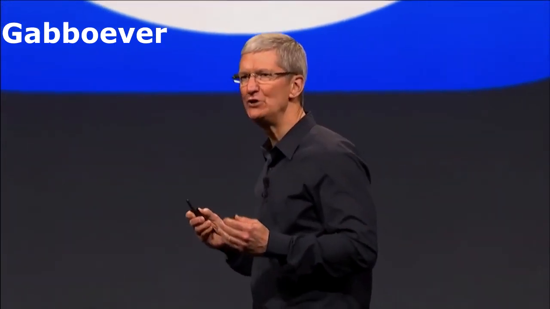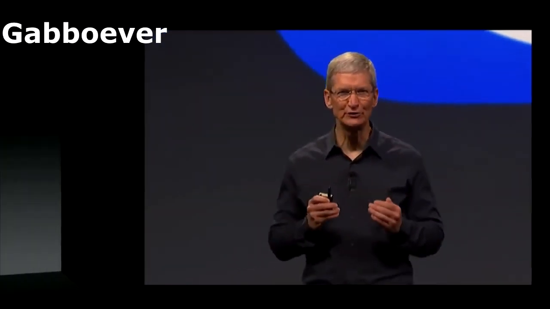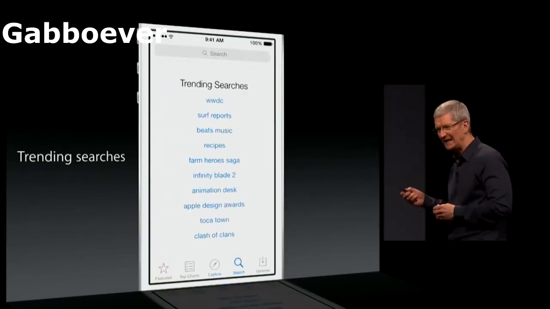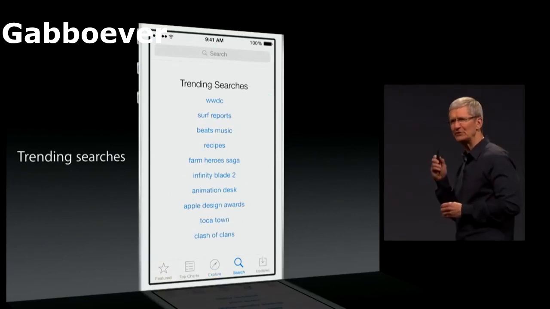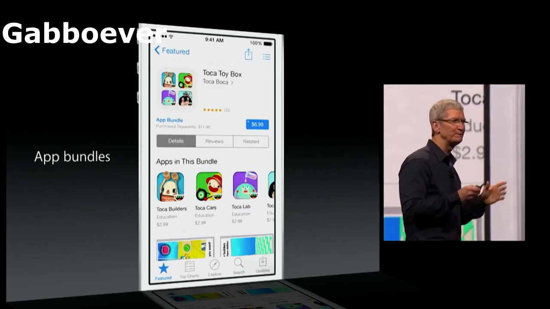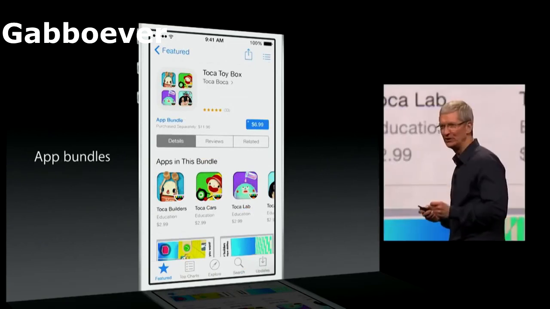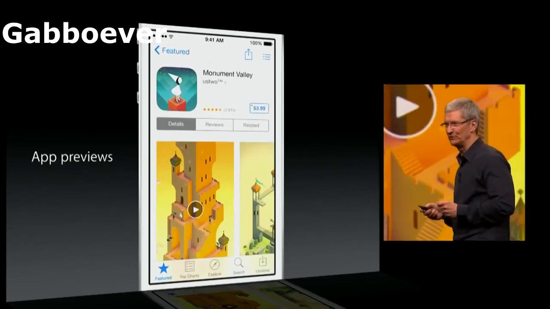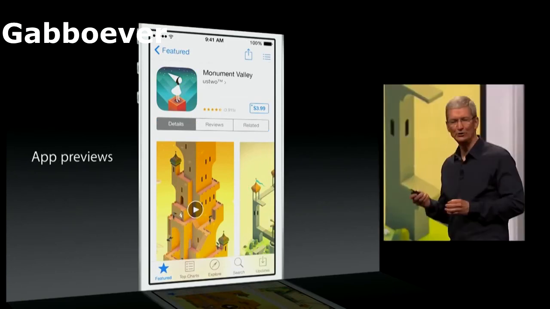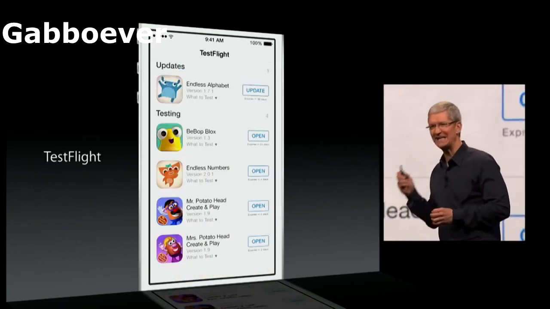We're rolling out a number of new features on the store. We're adding an Explore tab. We're adding top trending searches to make search even better. We're giving the developers the capability to form app bundles. We're introducing app previews. We're also introducing for the first time today a new beta test service called Test Flight.